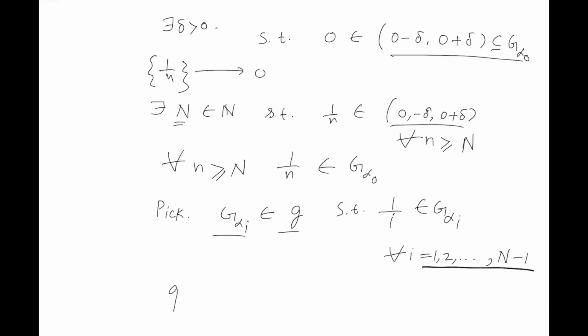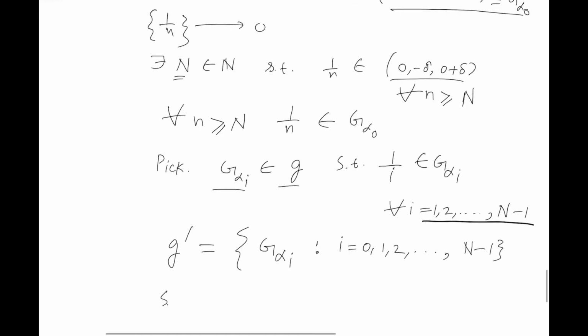So we see there exists a subcollection G dash, consisting of G alpha i for i equals 0, 1, 2 up to N minus 1, such that S will be covered by the members of G dash.